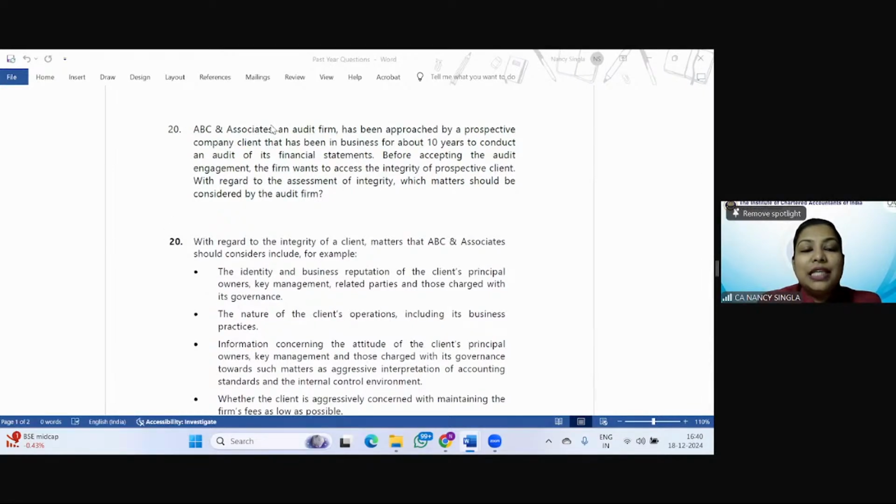ABC and Associates, an audit firm. So this is one of the past year questions. It has been approached by a prospective company client that has been in business for about 10 years to conduct an audit of its financial statements. Before accepting the audit engagement, the firm wants to assess the integrity of the prospective client.